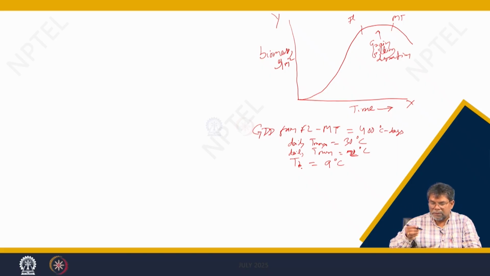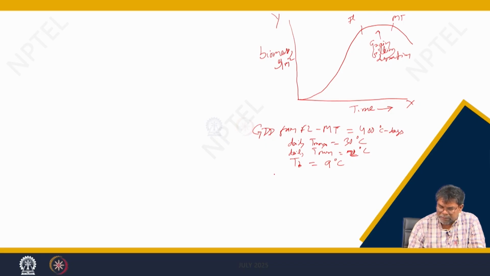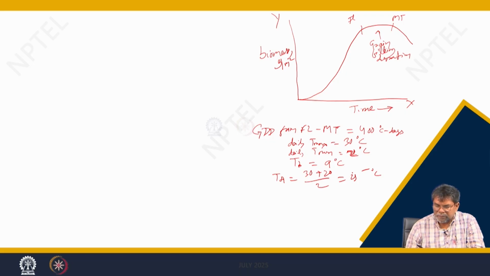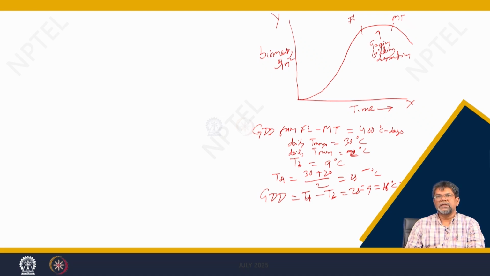The daily average temperature becomes 30 plus 20 by 2, which is 25 degrees Celsius. Now, the daily accumulation of growing degree days, the GDD for each day, will be TD minus TB, which is 25 minus 9, equal to 16 degrees Celsius for each day. That is the daily accumulation of the growing degree day thermal unit.